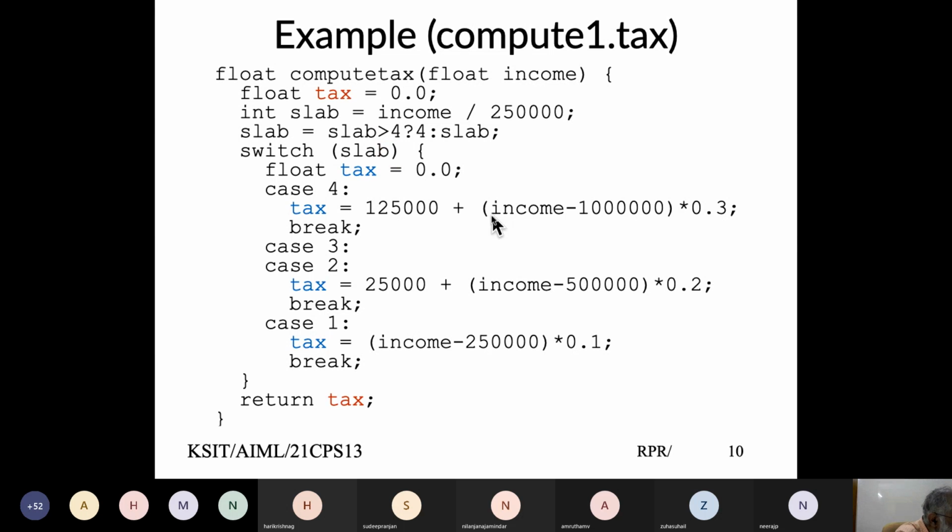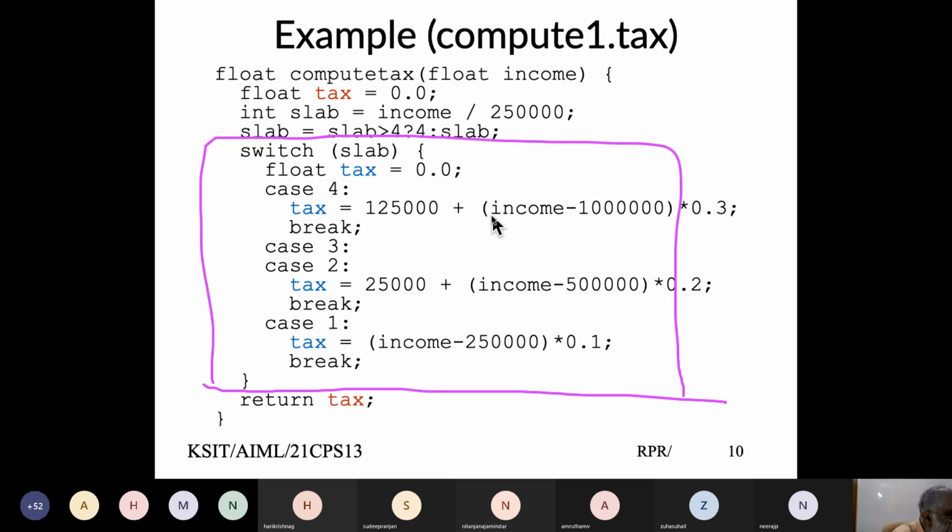But the moment I come out of the switch block, what will be visible to me is this text value, and this text had not been changed at all. So irrespective of what you have computed here, what this function would return is text, which is 0.